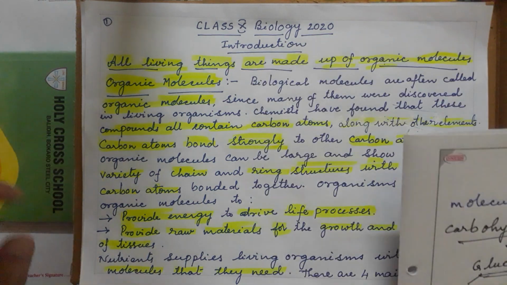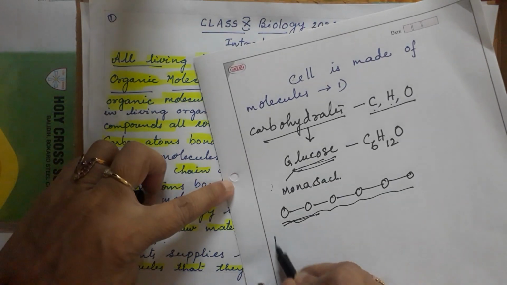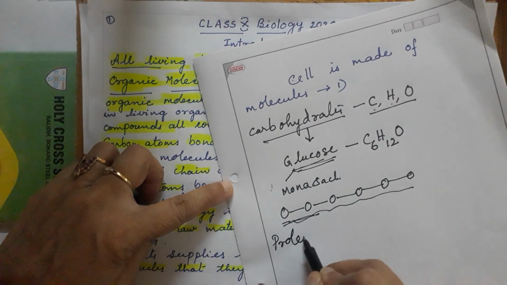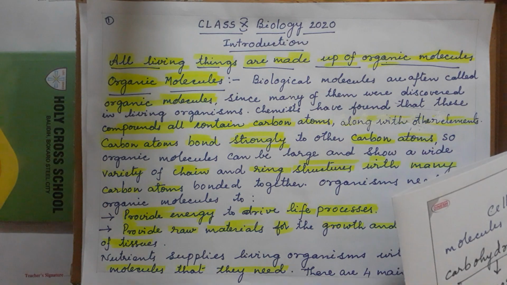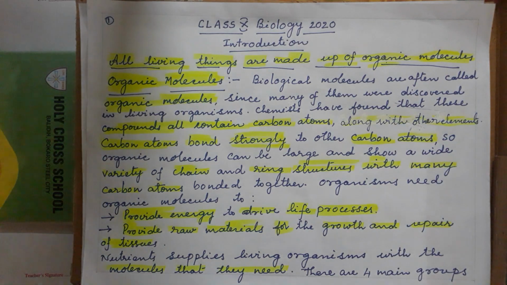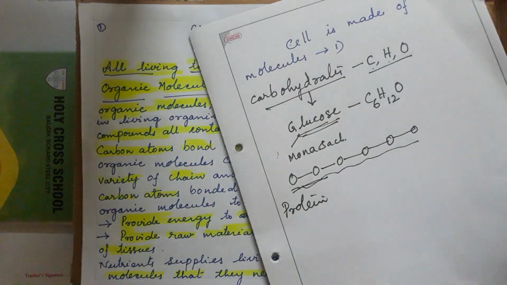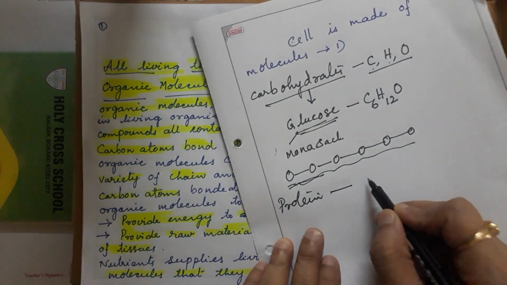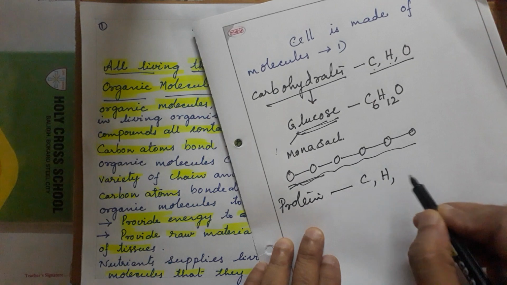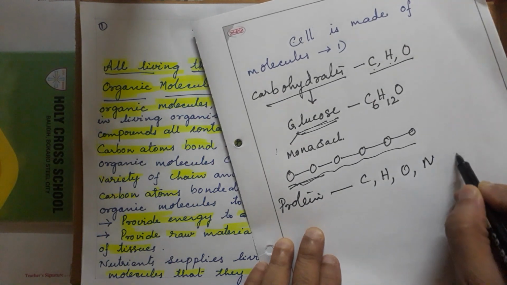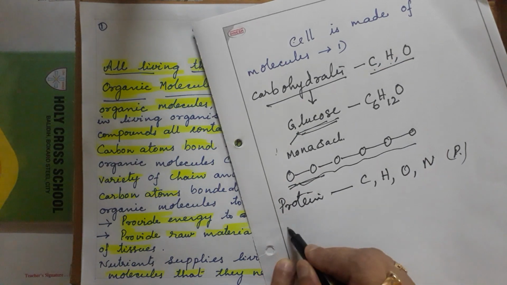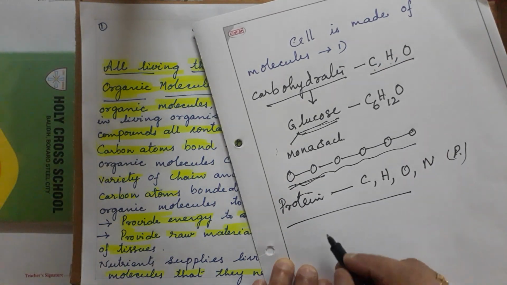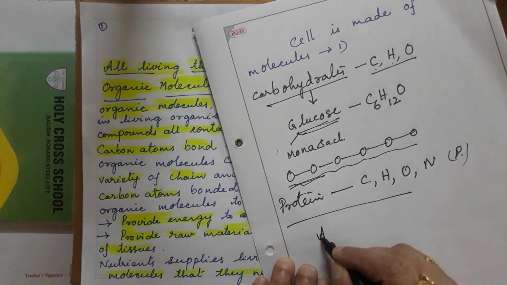Second is protein. What does the protein provide? Proteins are the raw materials for growth and repair of all the tissues and everything. In the same way, what is the protein made up of? I told you: carbon, hydrogen, oxygen, nitrogen and sometimes phosphorus. And again, what is the smallest form of protein? That is the amino acid.